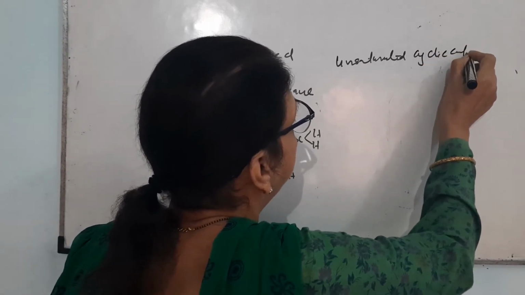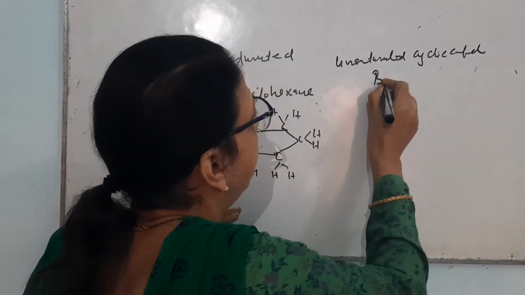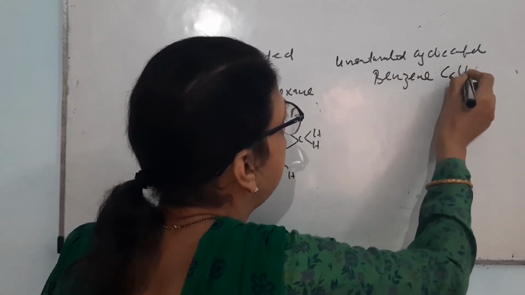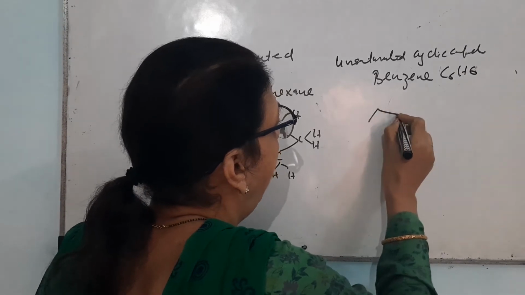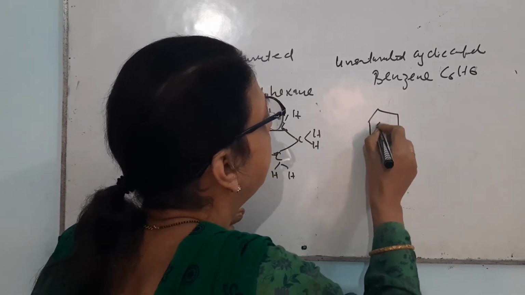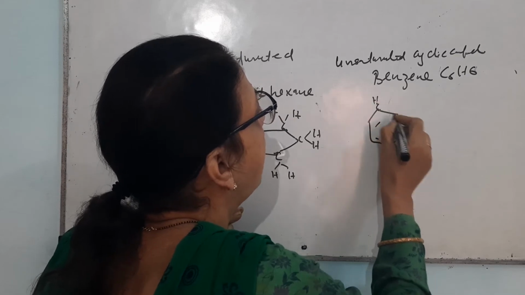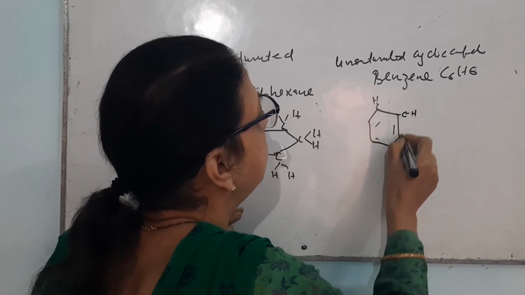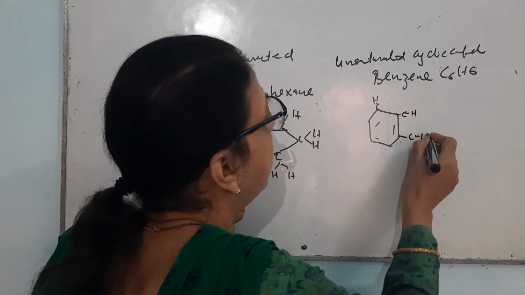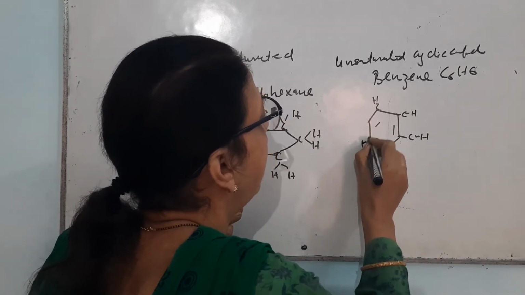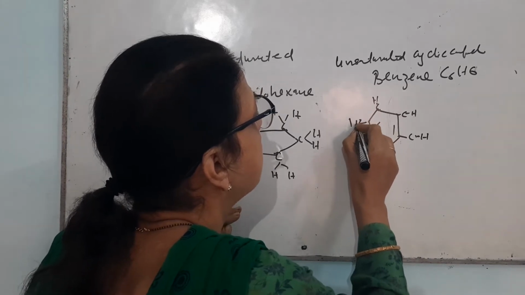Cyclic compound. This is known by the name of benzene. Its formula is C6H6. I can make the ring like this, and there will be CH. Each carbon is attached to one hydrogen: CH, CH, CH.